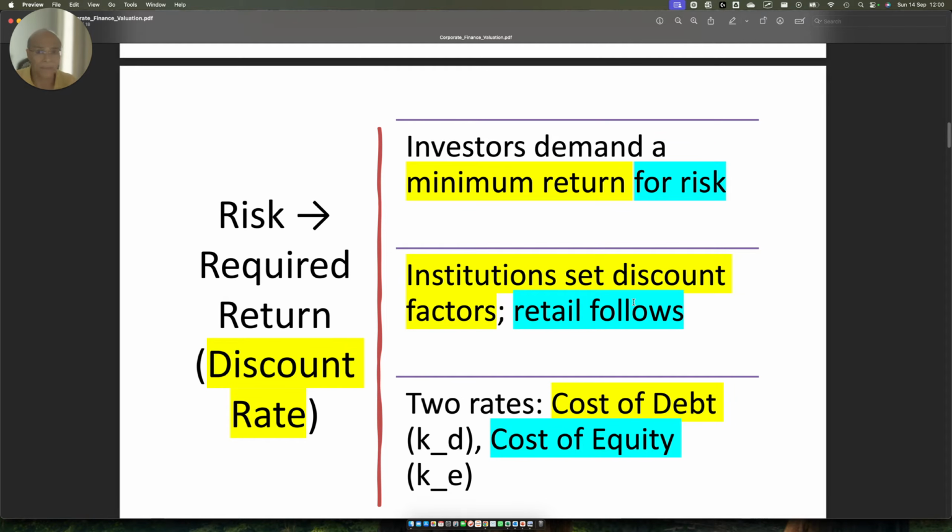Because every asset class is not going to give a guaranteed return. Somewhere he will lose, somewhere he is going to gain, right? So he should be making a profit which will be an aggregated number of all these investments so that he can stay afloat. That's how risk is determined in the market, both cost of debt and cost of equity.